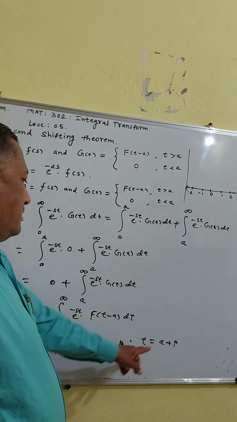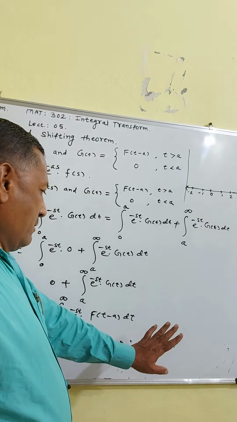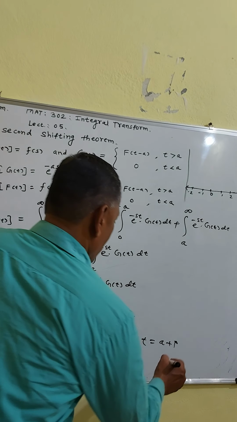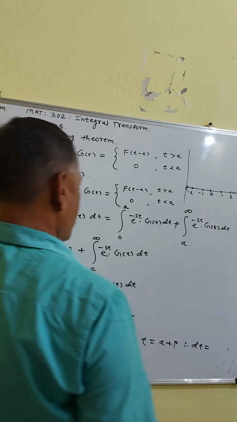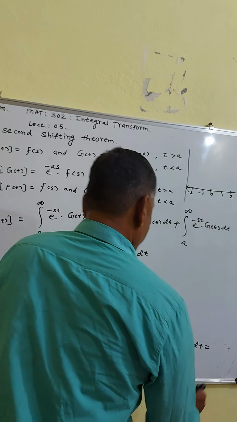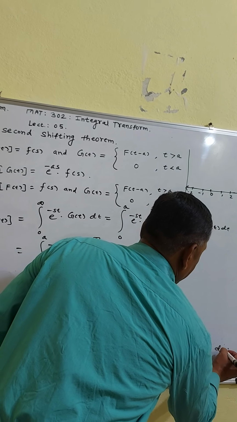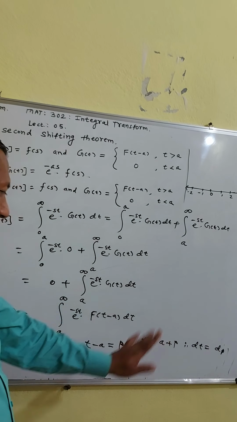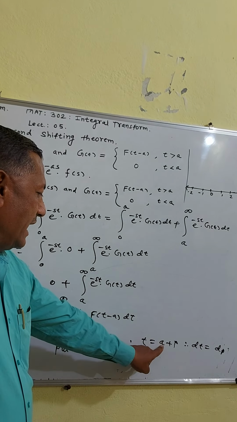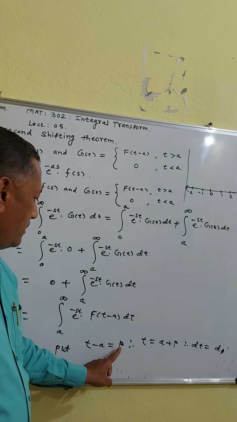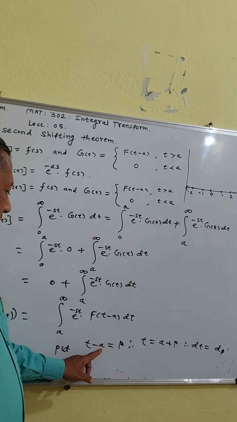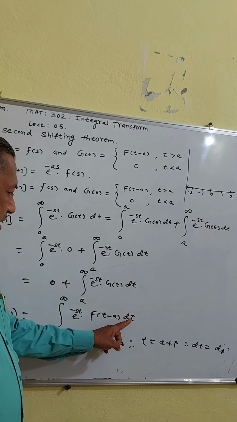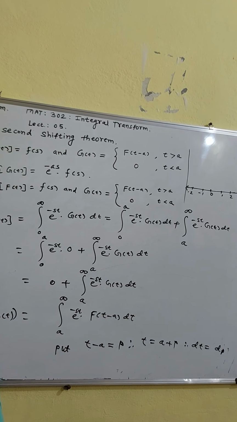And what is dt? a is constant, p is variable here, so dt is equal to dp. a is constant, not p constant here, only a. Here p is taken as some variable, t minus a is equal to p. Here the integration is with respect to t.